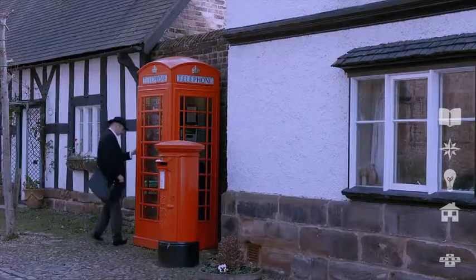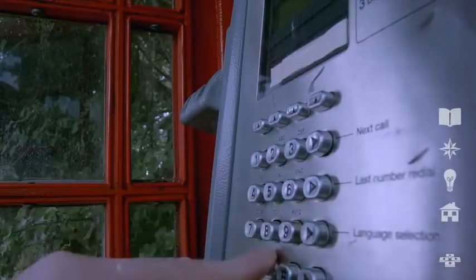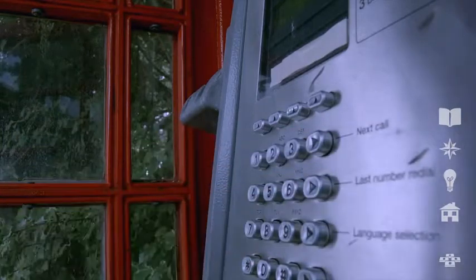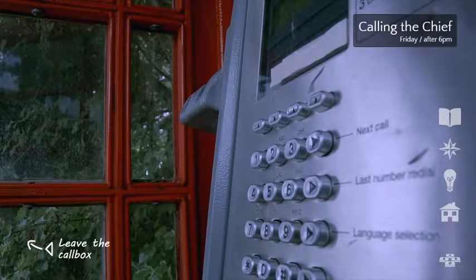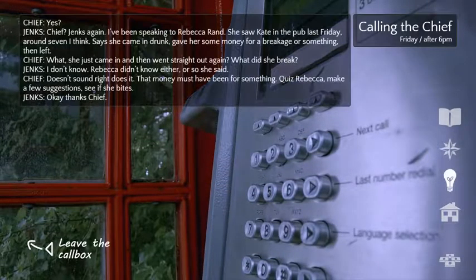Hey, Chief. This is what I got. Oh, it's busy again. Oh, here we go. This is weird. Yes. Chief Gents again. I've been speaking to Rebecca Rand. She saw Kate in the pub last Friday, around 7, I think. She came in drunk, gave us some money for a breakage or something, then left.